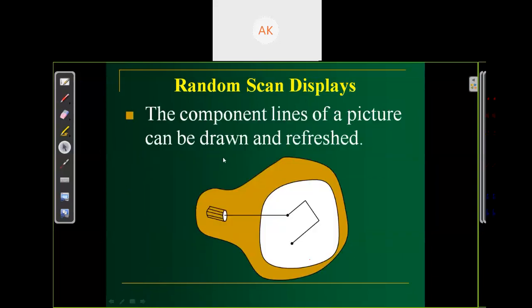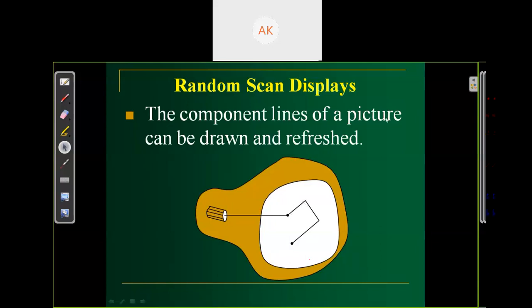Again, like this. Here, this is our electron beam. We are just moving our electron beam in the way the picture is drawn. So this kind of pattern we want to plot. We just start from this point, move in this direction, and this direction. We are not scanning the complete screen as in the raster scan system. We are just moving our electron beam to where the picture is to be drawn.